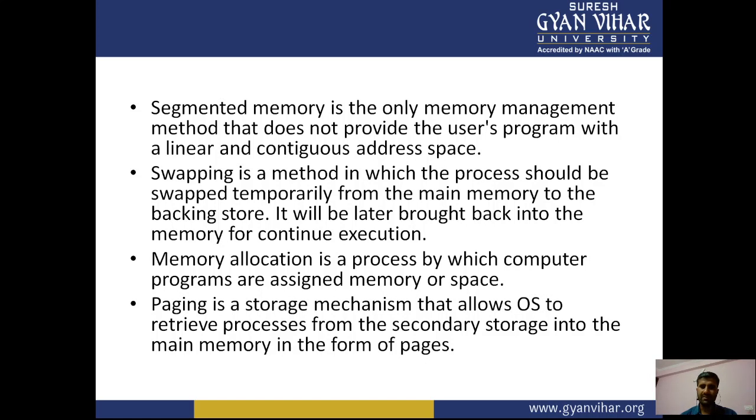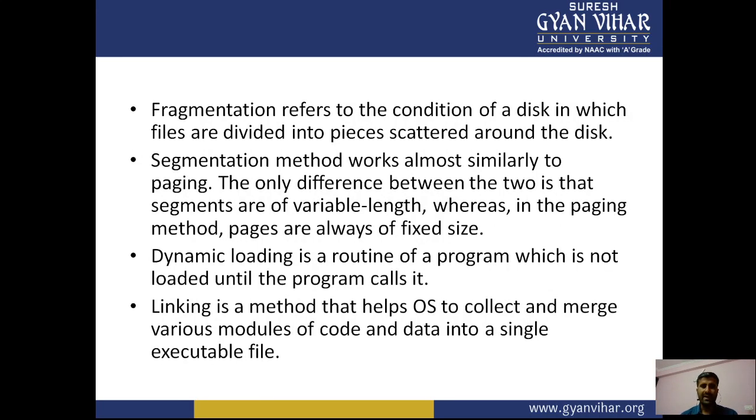So memory allocation is a process by which computer programs are assigned memory or space, right? So this is all about the memory. Paging is a storage mechanism that allows the OS to retrieve processes from secondary storage into main memory as pages, right? And now we are going to discuss fragmentation. Fragmentation refers to the condition of the disk in which files are divided into pieces scattered around the disk, right?